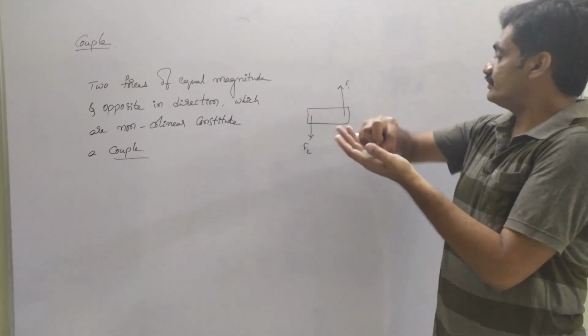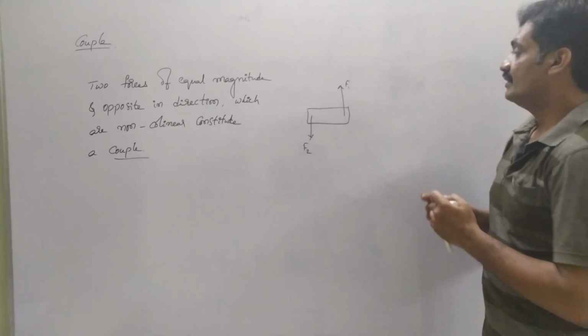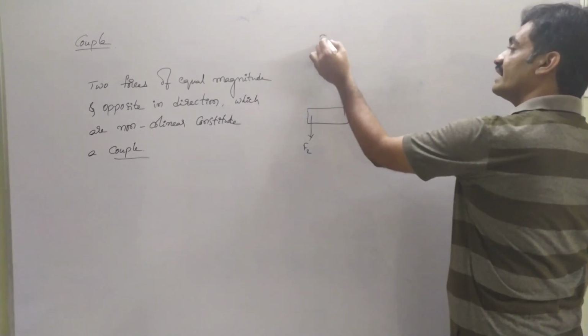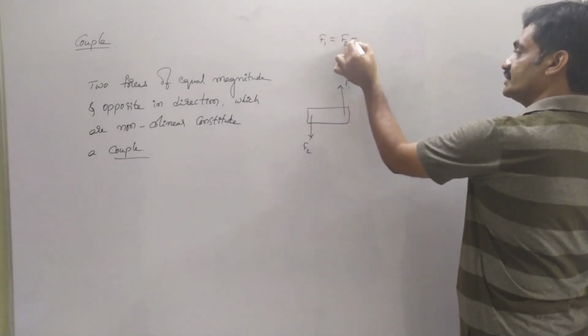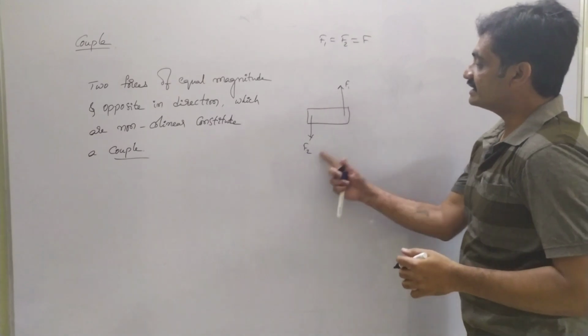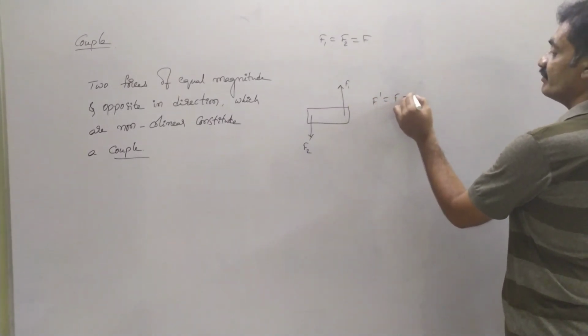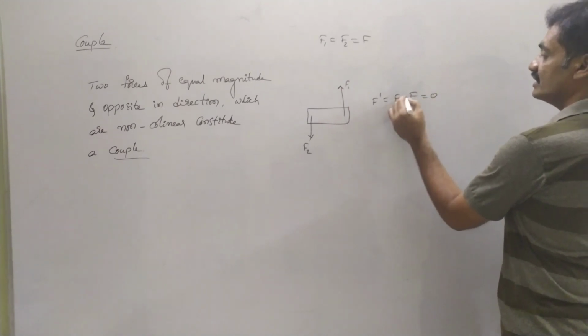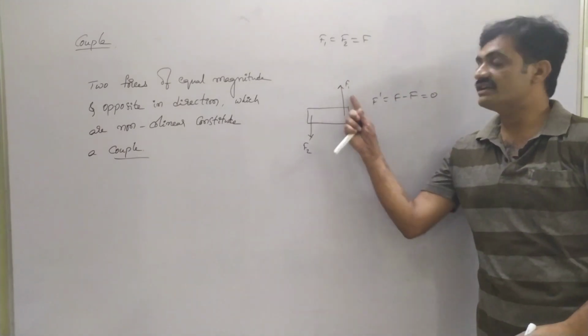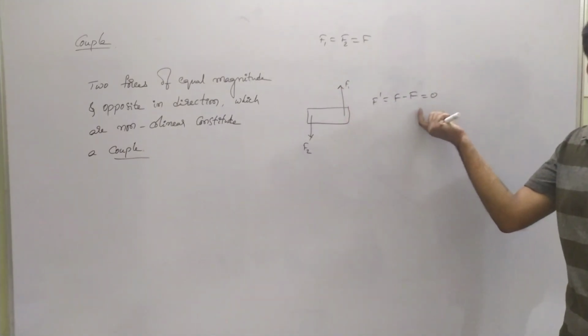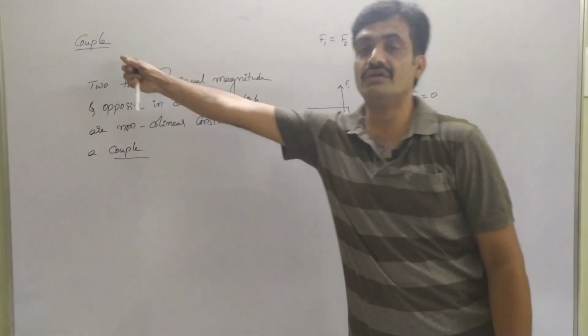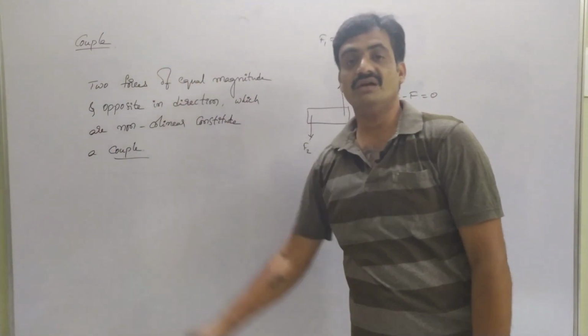Observe that I am applying two forces, F1 and F2, but we know that these forces have equal magnitude. Then the resultant of these forces is given as F' equals F minus F, which equals 0. The resultant of these two forces will be equal to 0 in the case of a couple.